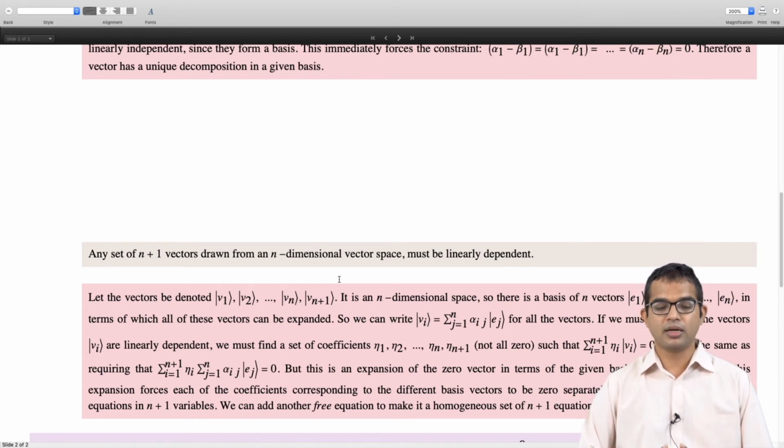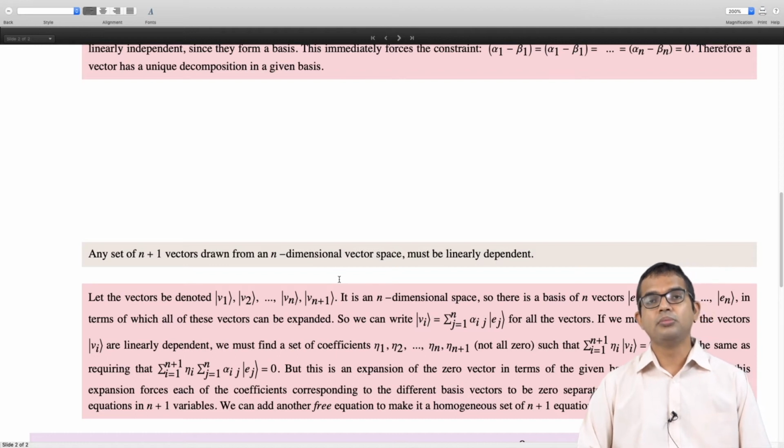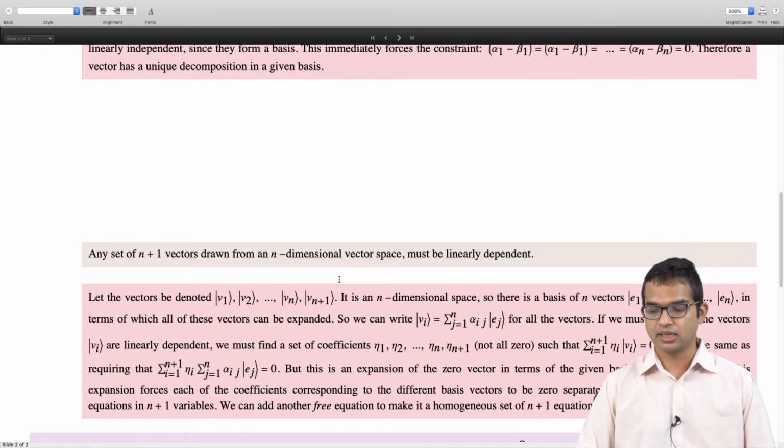So we should be able to expand v1 in terms of all these n vectors from the basis, v2 also in terms of the basis, v3, and so on, all the way up to vn plus 1. So let's do that, and we have this matrix of coefficients alpha ij, right? I am writing vi as the summation over j of alpha ij ej, right?